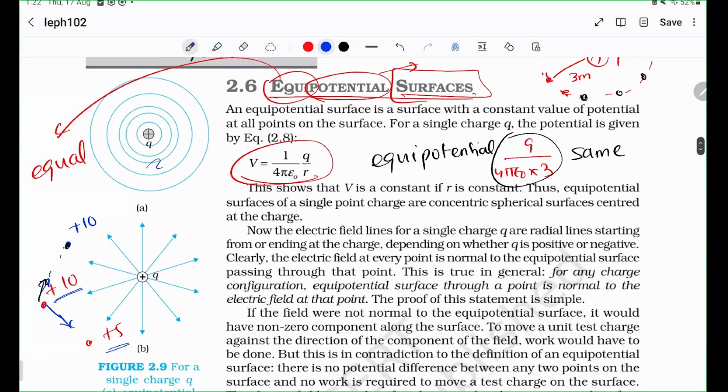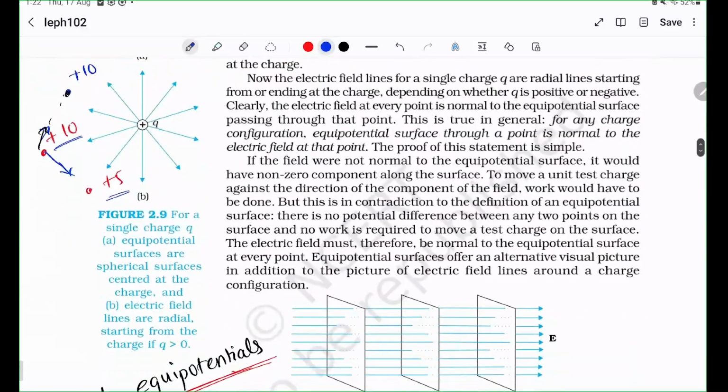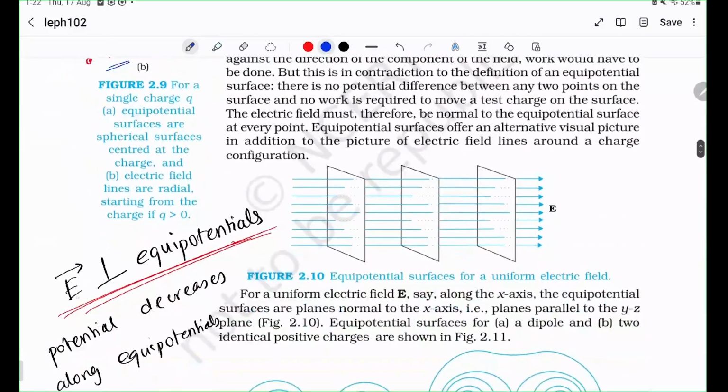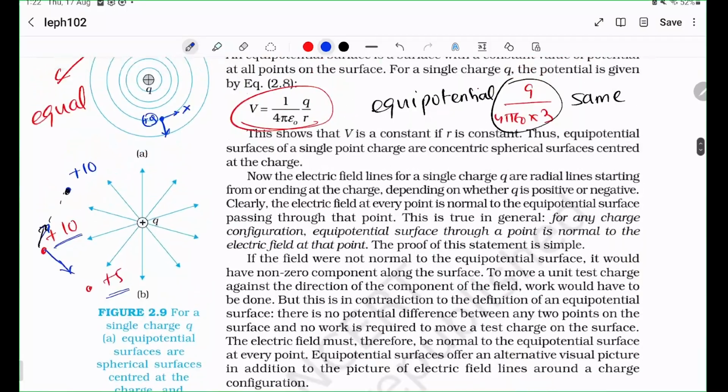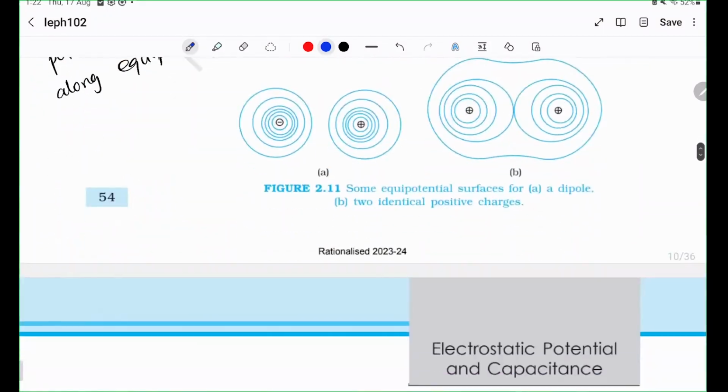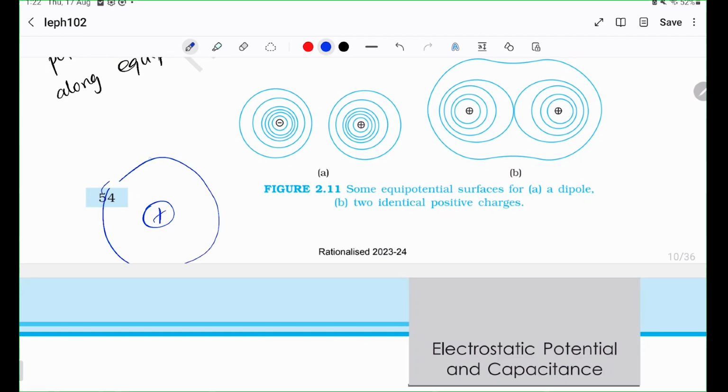So that's why when you leave a charge on the equipotential, if you leave a charge +Q here, it will not go here. In fact, it will only go here, right? So let us say that the electric field were not perpendicular to the equipotential surfaces. Let us say this was the equipotential surface and the electric field were like this.